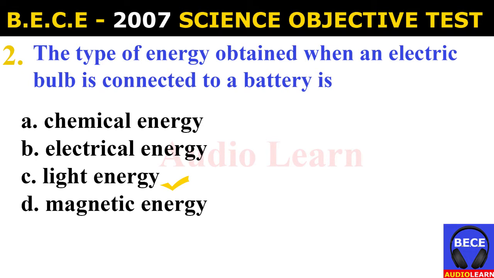Number 2. The type of energy obtained when an electric bulb is connected to a battery is A. Chemical energy, B. Electrical energy, C. Light energy, D. Magnetic energy. And the answer is C. Light energy. The type of energy obtained when an electric bulb is connected to a battery is light energy.